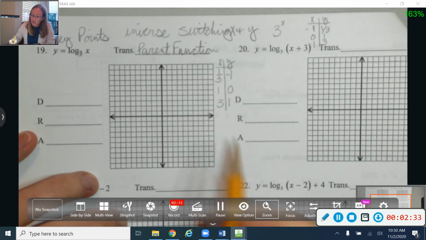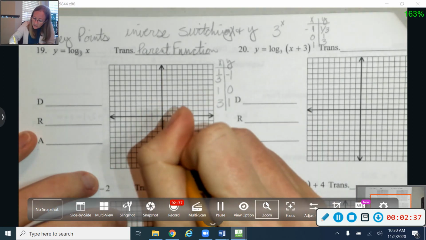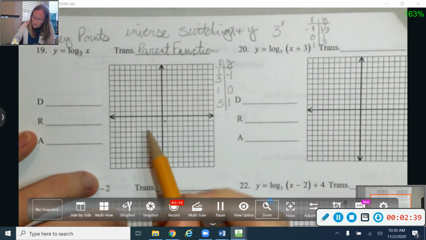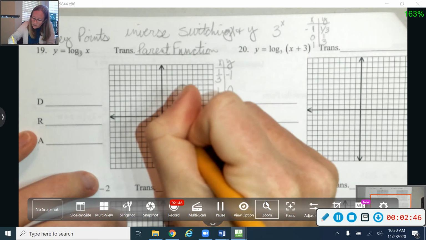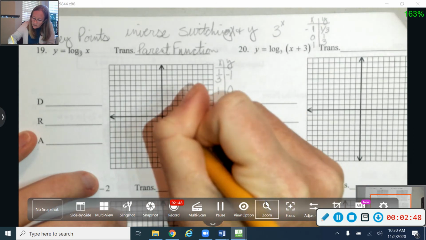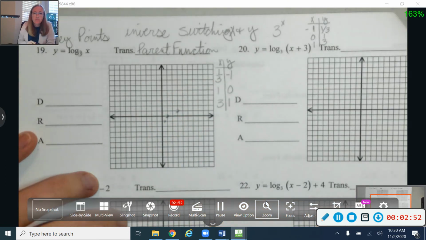Okay, so for my parent function, I'm going to graph these 3 points. So I'm going to go to 1/3, -1, which is just kind of right here. Okay, so 1/3, very small, just kind of somewhere right there in between. And 1, 0 is right here. And 3, 1 is right here. So those are my 3 key points that I'm going to work with.